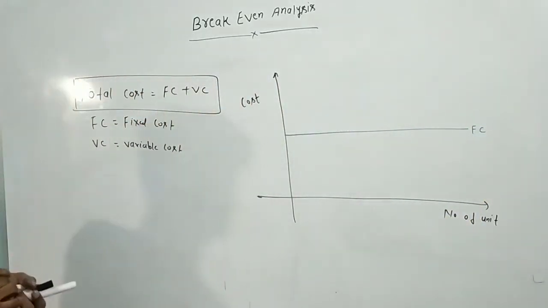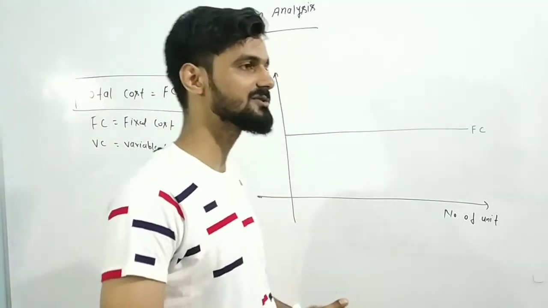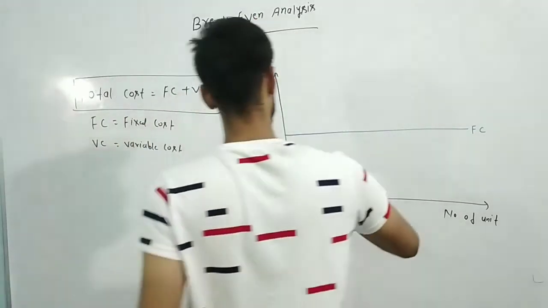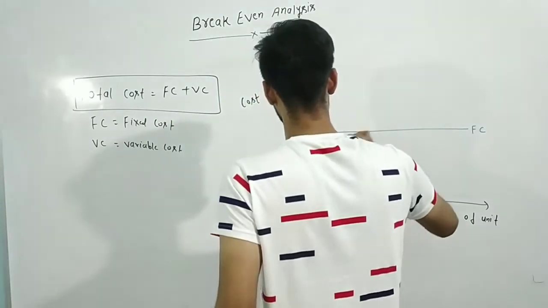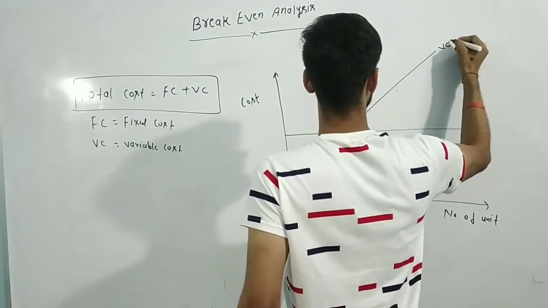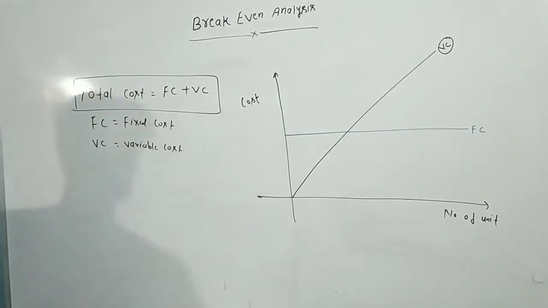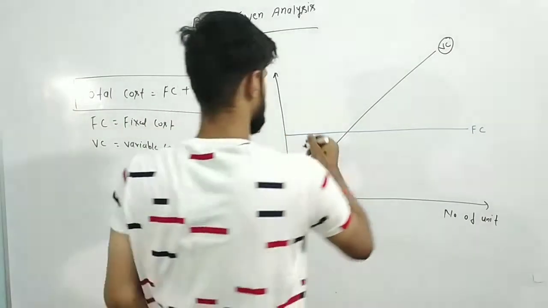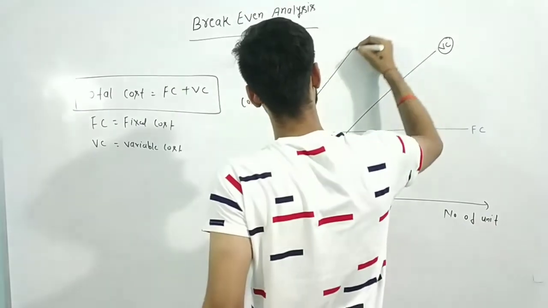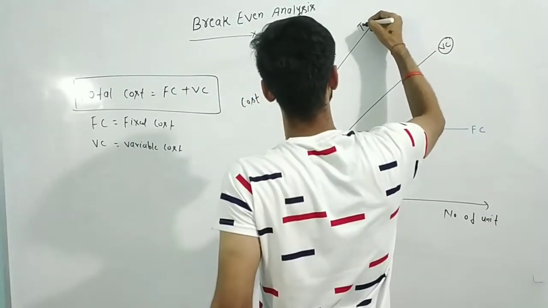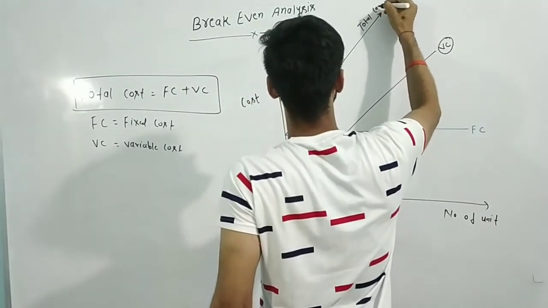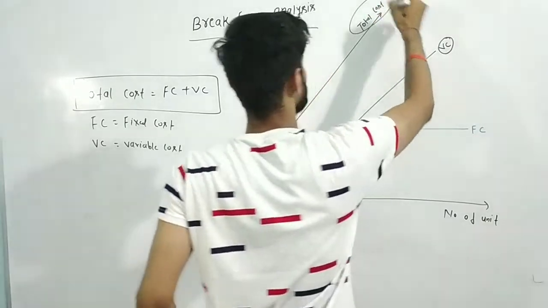Now there is the variable cost. If no units are produced, then the variable cost will be 0, so the variable cost line starts from the origin. Now if you want to draw the total cost graph, the two graphs get merged, starting from the fixed cost level, and this line will be the graph of total cost.